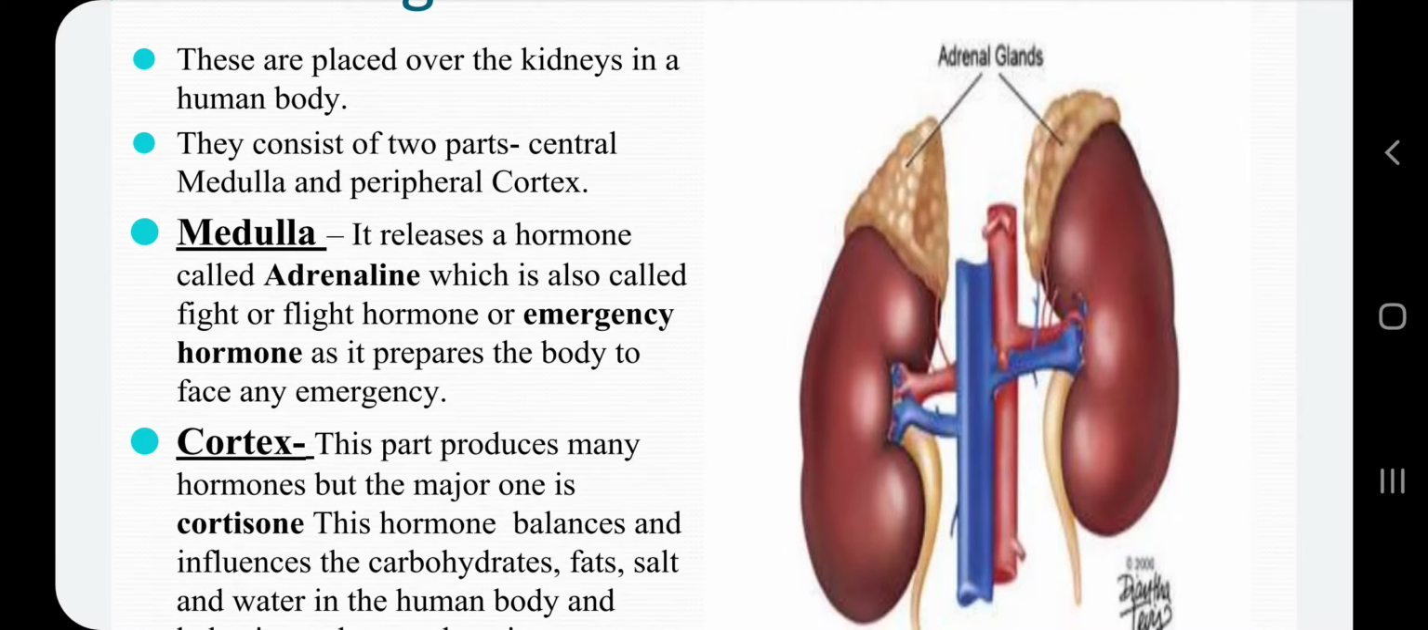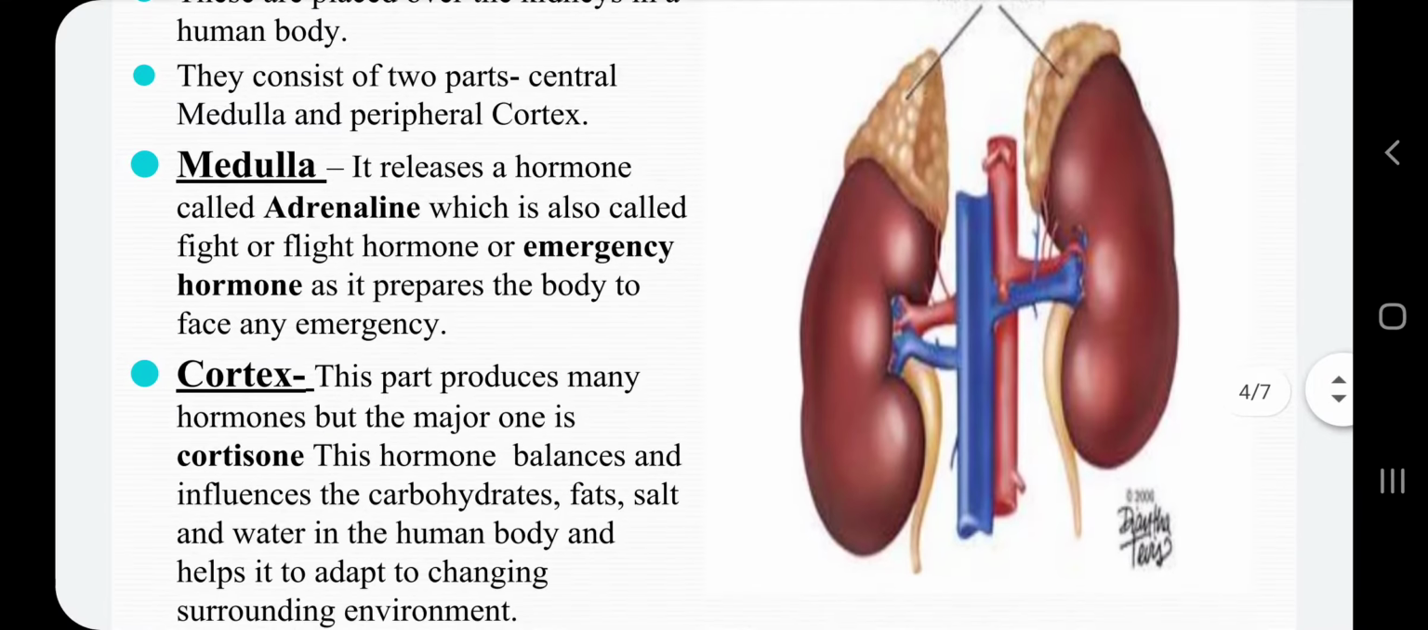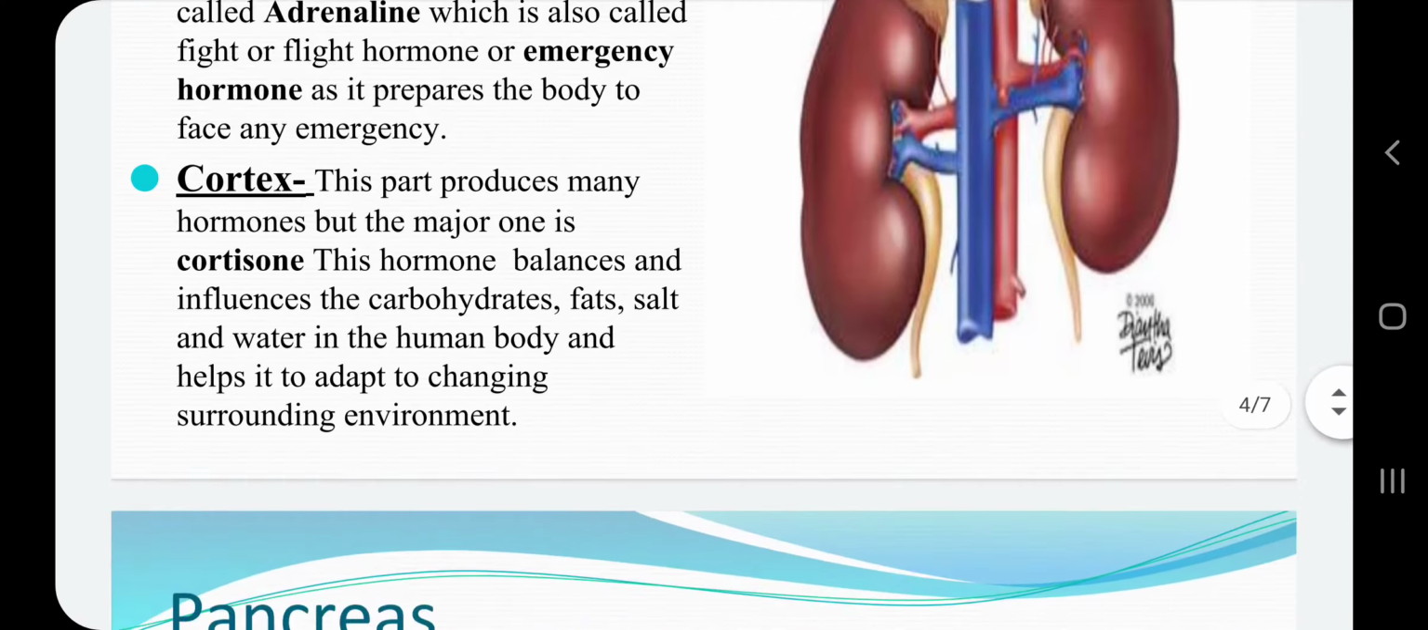Whereas the cortex part releases many hormones, but the major one is cortisol. Now this hormone balances and influences the carbohydrates, fats, salt and water in the human body, and also helps it to adapt to changing surrounding environment. So in this way, this adrenal gland helps the body to adjust to different surrounding environments.